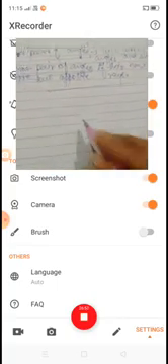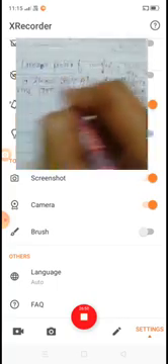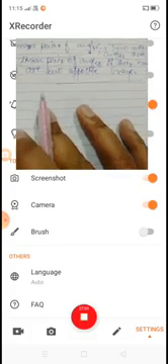Now let's see a linear pair of angles with the help of a diagram.